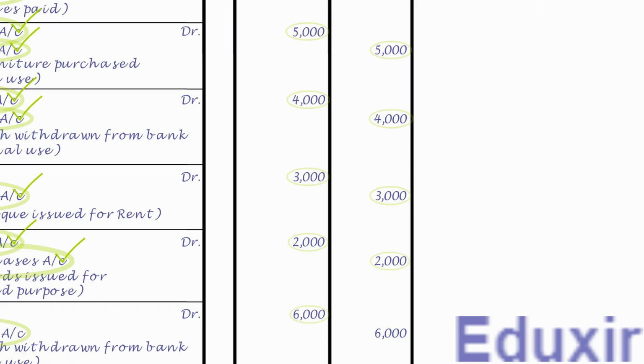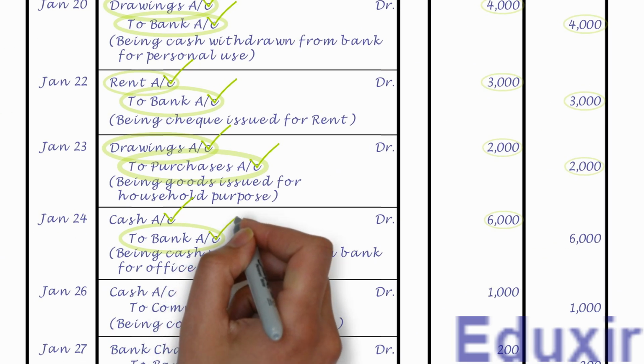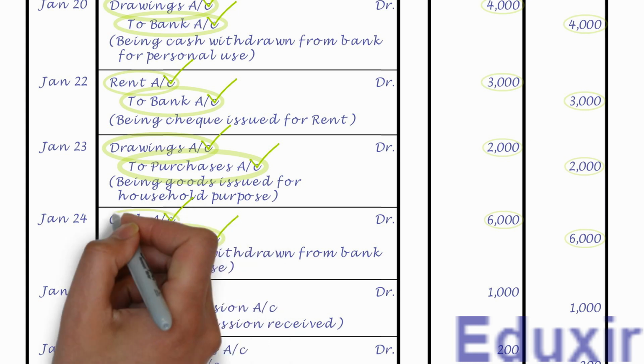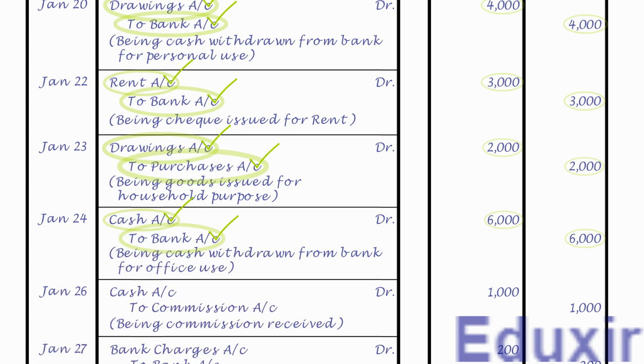As the name suggests, it needs to be posted on the credit side of bank account and the credit amount is 6000 rupees. Note that the details that need to be posted into the particulars column is cash account. As we already have the bank account, let us now post this entry into that account.